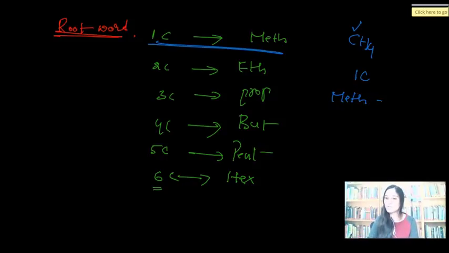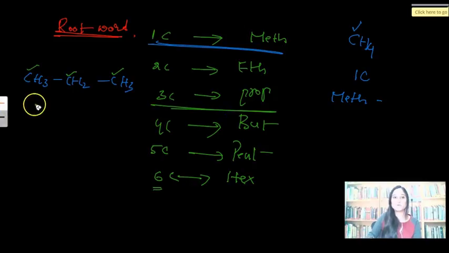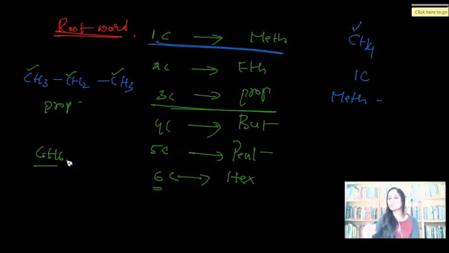Okay, I'll give you some molecules. You have to tell me the root word now. Ready? Fine. Tell me root word for this. CH3, CH2, CH3. Quickly. That's good. Many of you are going good. Very glad to see most of you answering right. Very good. 1, 2, 3. 3 carbon atoms is prop. So root word is prop. Okay. C6H6. Tell me root word.